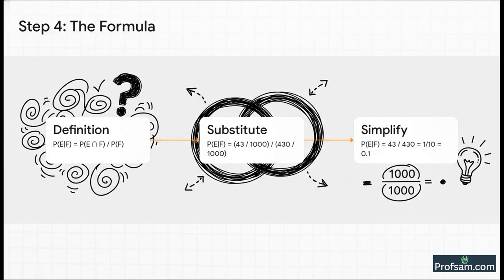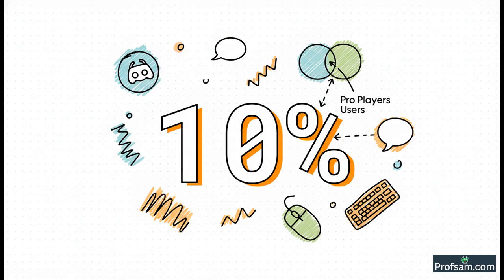So P of E given F is equal to 43 by 1,000 divided by 430 by 1,000. Now look, the 1,000s will cancel out beautifully, leaving us with just 43 divided by 430. And this simplifies to 1 by 10, or 0.1. And there we have our answer, 10%. The probability that a randomly chosen player is a pro, given that they use Discord, is 10%.